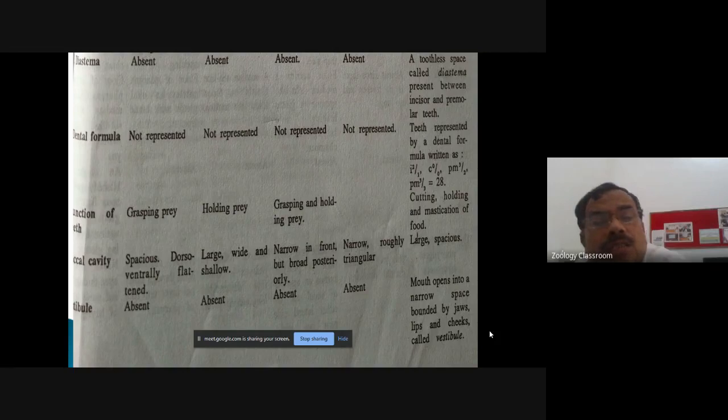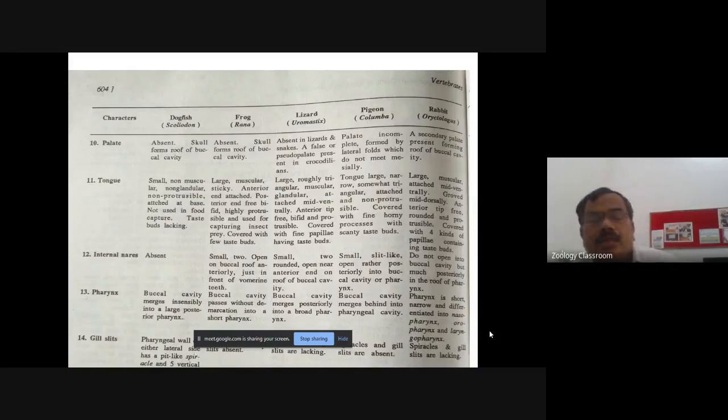Now, next slide. Again, next slide, it is showing other characters starting from the palate up to the gill slit. So 5 characters are there: palate, tongue, internal nares, pharynx, and the gill slits. Now come to the palate. You know the meaning of the palate. Okay, palate ज्याला आपण मराठीमध्ये टाळा असं म्हणतो, टाळा. That is, the roof of the buccal cavity is called the palate.